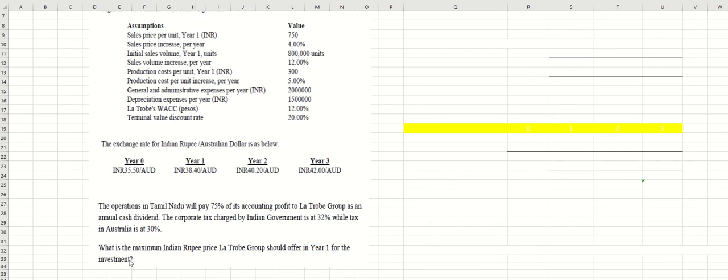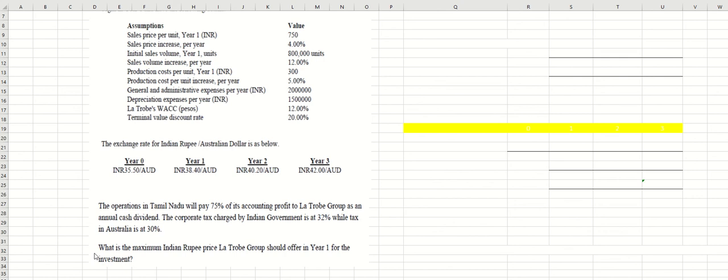investment? What does it mean? What is the maximum Indian rupee that La Trobe Group should offer in year one? It means, okay, how much is the maximum price La Trobe is willing to pay in order to open the subsidiary in India. So it means by the beginning, or year one, or year zero.